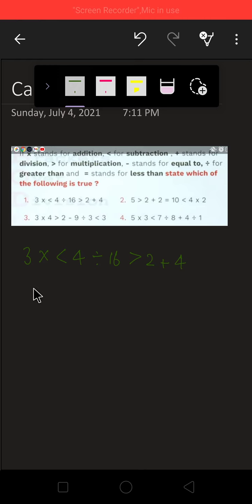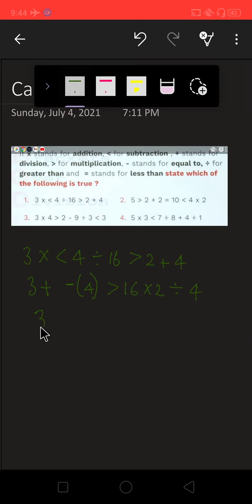Let us check. 3 multiplication stands for addition, less than stands for subtraction, 4 division stands for greater than 16, and greater than stands for multiplication, 2, and plus stands for division 4.